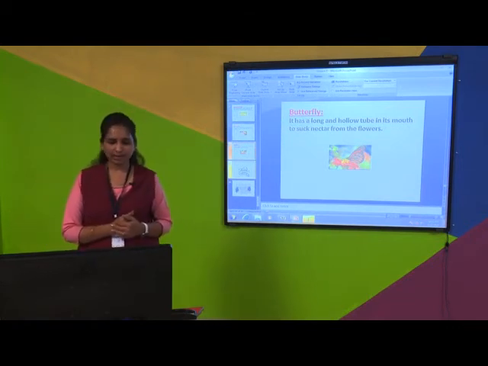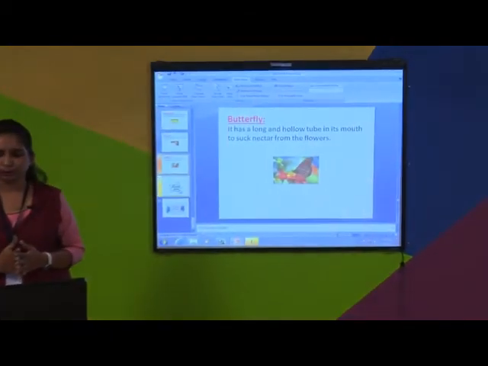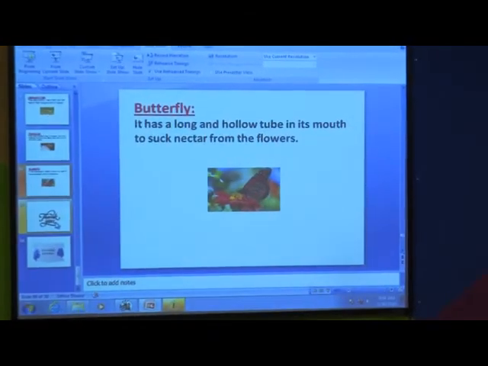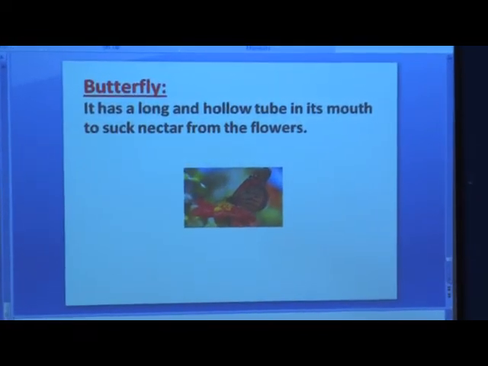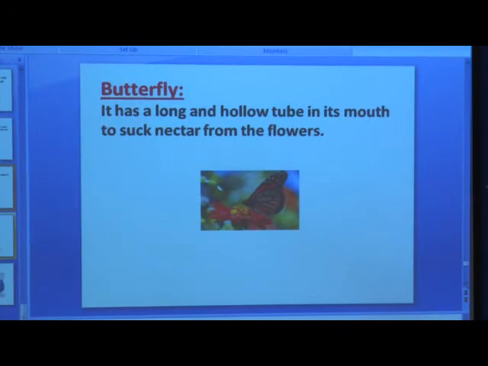Now observe this butterfly. It has a long, hollow tube in its mouth to suck nectar from the flower. What do butterflies do? They suck the nectar from the flower. I hope you understood till here.